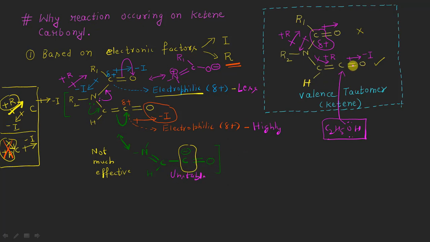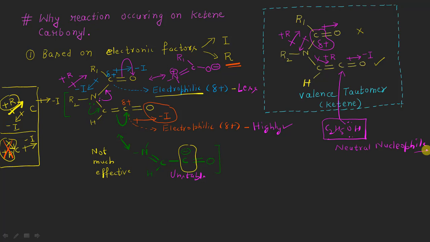So overall, this will only be having an electron withdrawing type of inductive effect, which will make this carbon atom highly electrophilic, and thus it will be attacked by even a neutral type of nucleophile, such as our ethanol molecule, right?